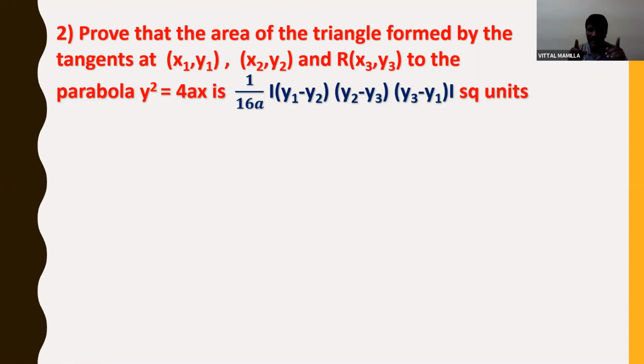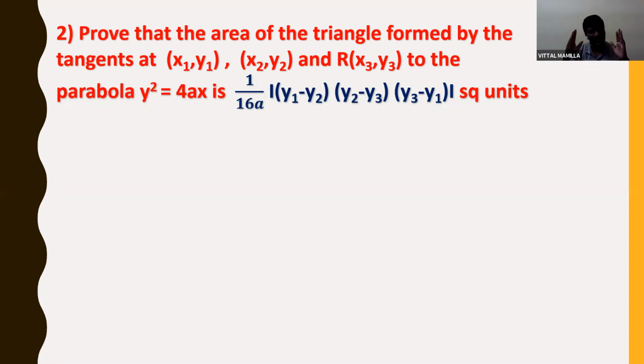But this is the area of the triangle formed by the tangents of the parabola. Previously, we discussed only the area of the triangle whose points are on the parabola. The difference is that here the triangle is formed by the points of intersection of the tangents of the parabola.